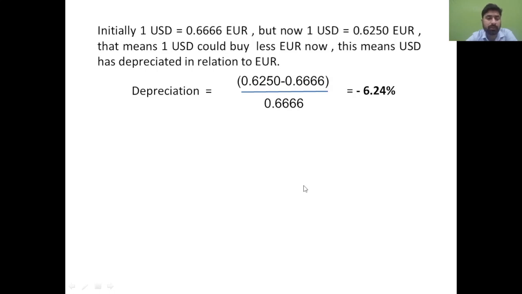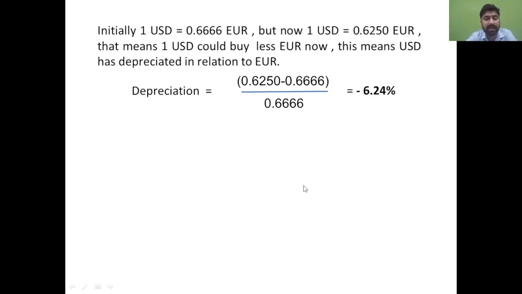This is the way you calculate the appreciation and depreciation of a currency pair. You need to understand this in a proper way. If you want, you can go through the slides once more. Keep in mind that to calculate the appreciation and depreciation of any currency, you will have to first bring that currency into the denominator, making it the base currency.